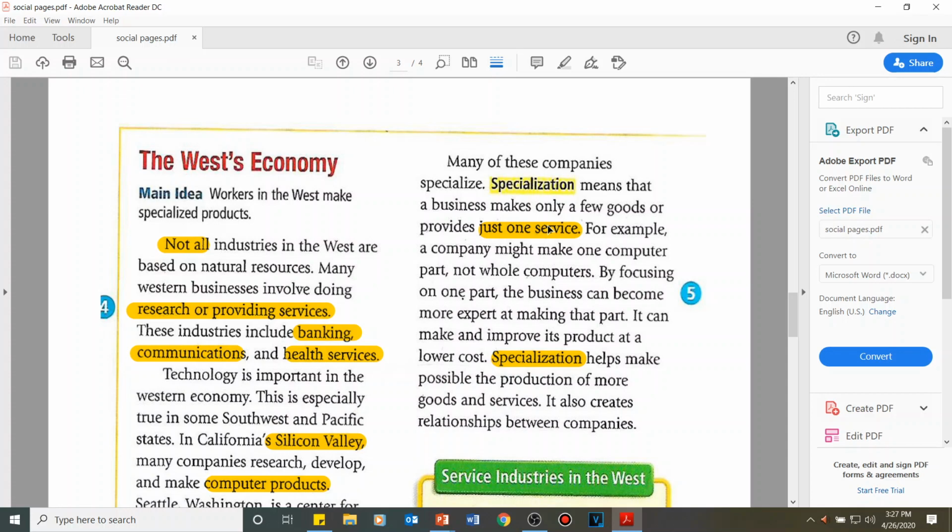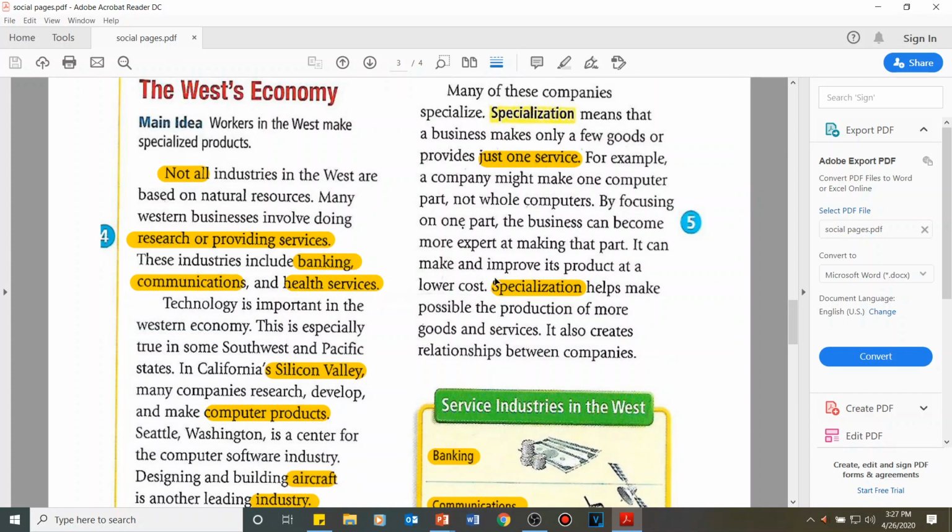So you focus only on one service, not three or four services. By focusing on one part, the business can become more expert at making that part. It can make and improve its product at a lower cost. Specialization helps make possible the production of more goods and services. It also creates relationships between companies. So from this sentence up to the last sentence, you can see the importance of specialization.